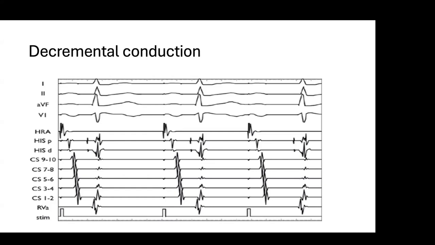Is it clear now? What do you mean by decrement? How to see it? Actually, when you are reducing the cycle length, the AH should take more time. See, it is decrementing at one level only, not at every level. You can see only this AH has increased. So this is called decrementing. When you are reducing the cycle length, here the cycle length may be 500, here it is 480. At 480, it is increasing. So this is called decrement: on incremental pacing, the conduction is taking more time. That is called decrement.